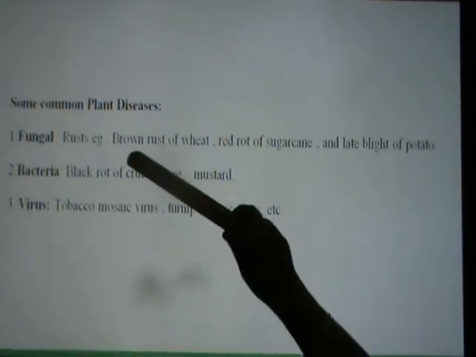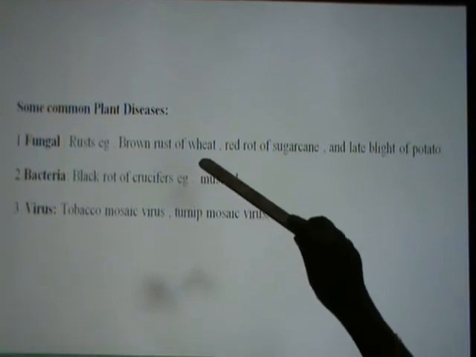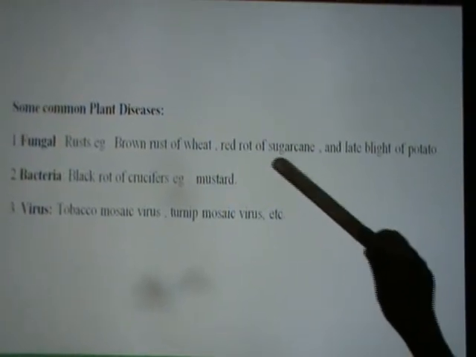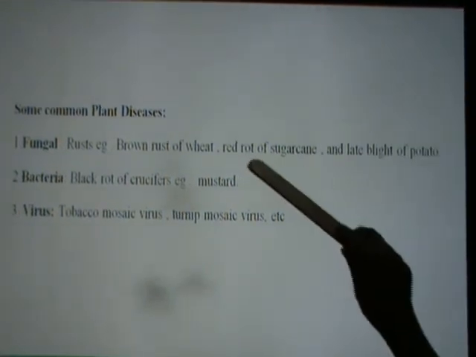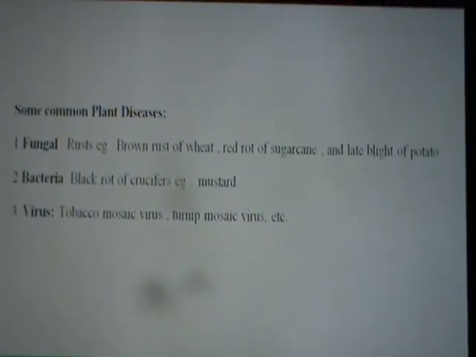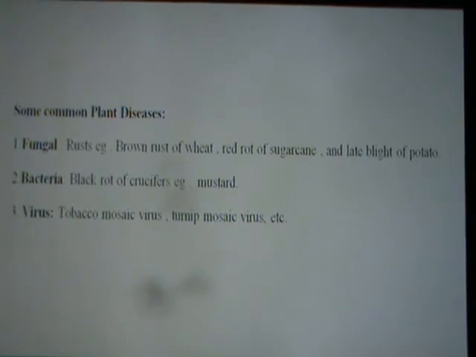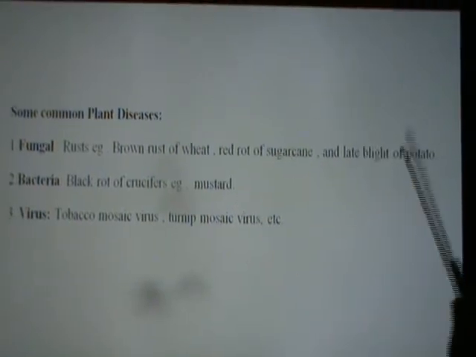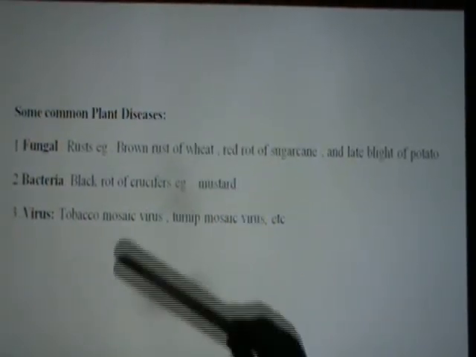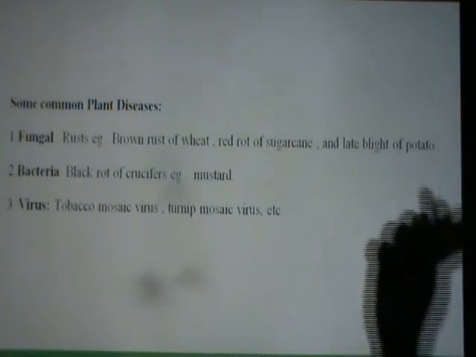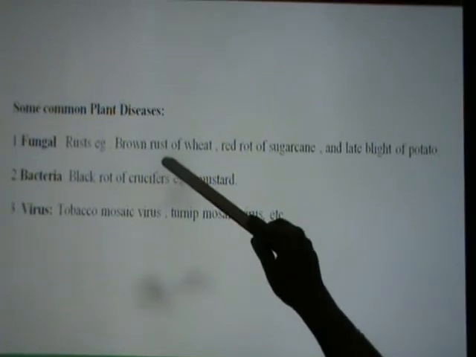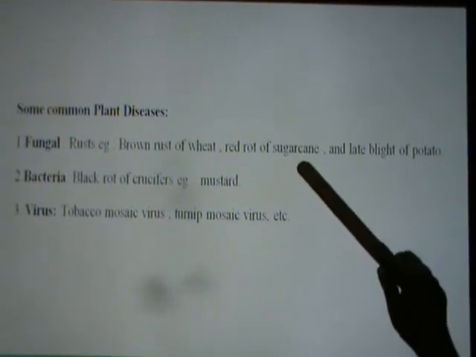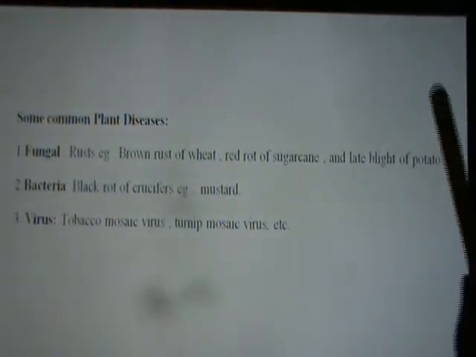Examples are brown rust of wheat, red rot of sugarcane and the late blight of potato. Earlier, these caused loss in agriculture in growing wheat, sugarcane or potato because they were affected by fungus. So the common plant diseases caused by fungus are brown rust of wheat, red rot of sugarcane and late blight of potato.